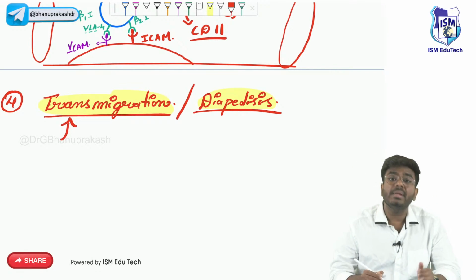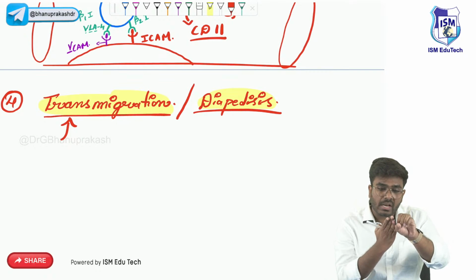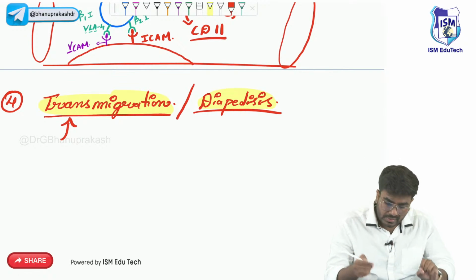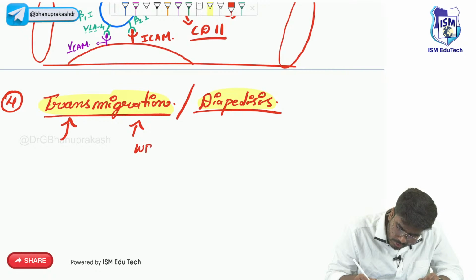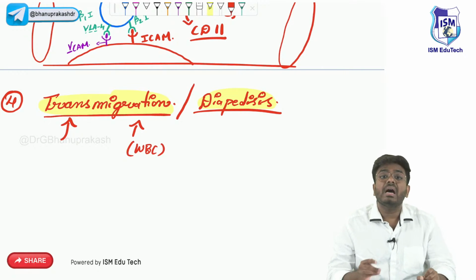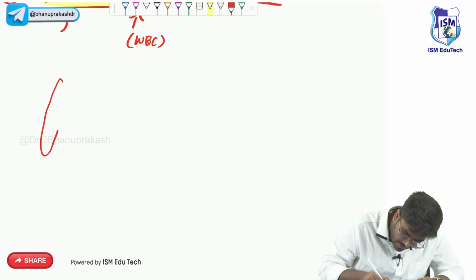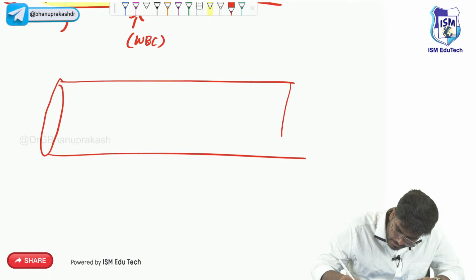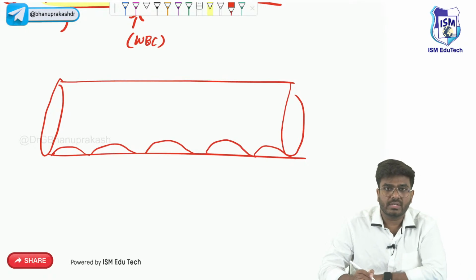See, trans means through the blood vessel, or via the blood vessel. There is some migration happening. Which migration? Neutrophil migration or WBCs. Now, WBCs are trying to come through the blood vessels. For example, let me show you. If this is a blood vessel, here are the endothelial cells present.